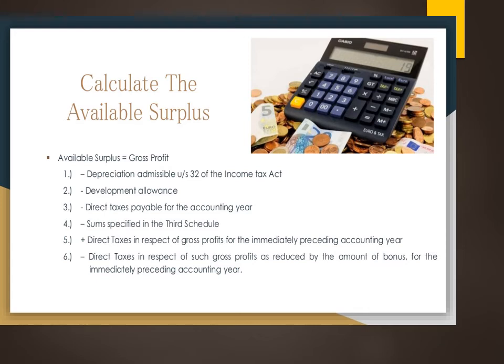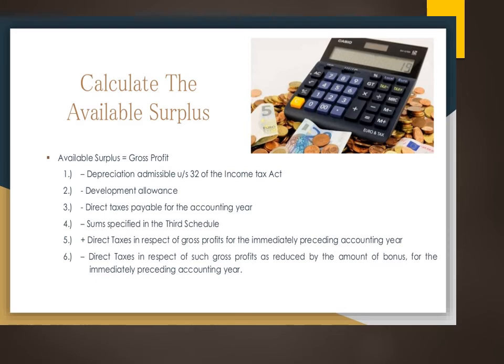Now how do we calculate this available surplus? So available surplus is always equal to gross profit, provided we deduct the depreciation admissible, then we deduct the development allowance, we deduct the direct taxes payable for the accounting year, and some other sums which are specified in the third schedule can also be deducted.